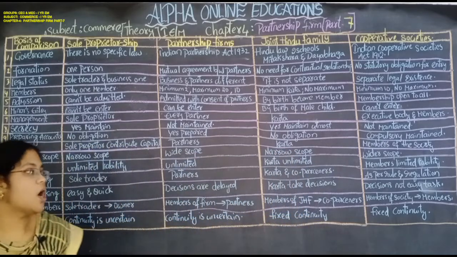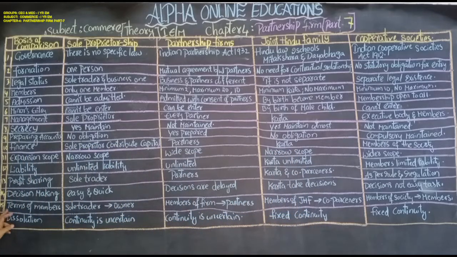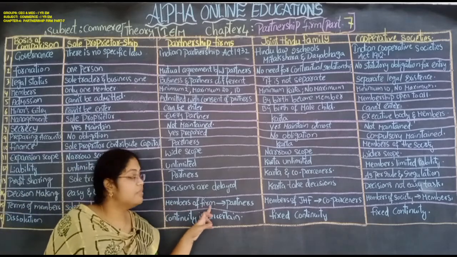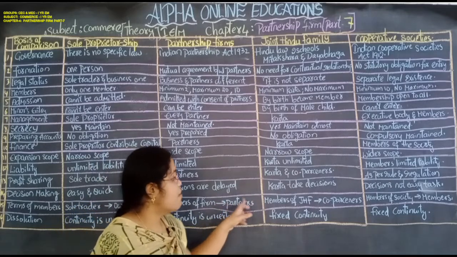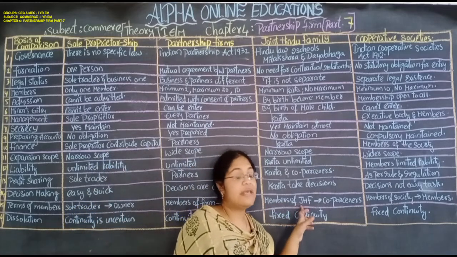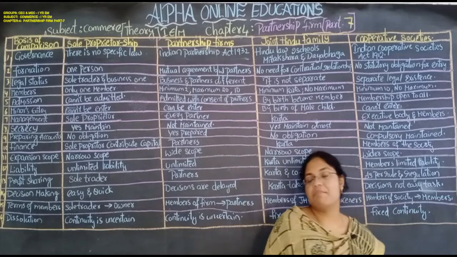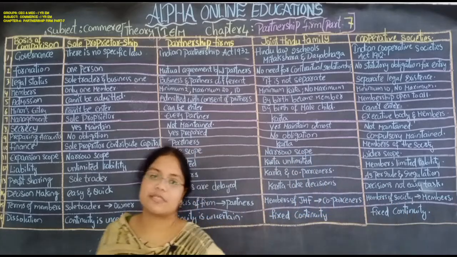Terms of members. The sole trader is the owner. Members of the firm are the partners. Members of the joint Hindu family are co-partners. Members of the society are the members of the cooperative society.